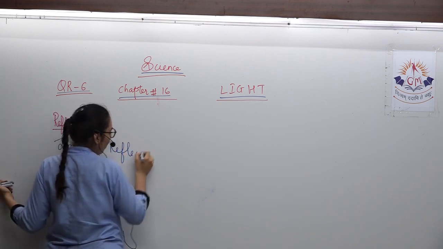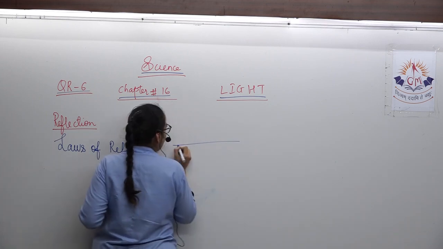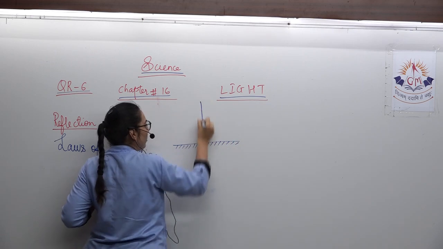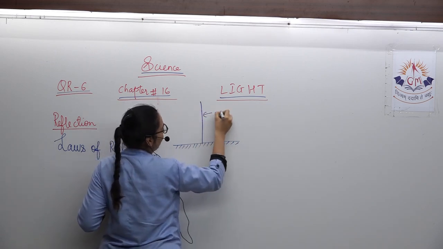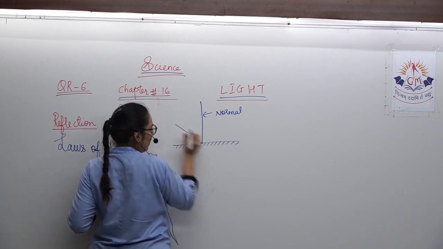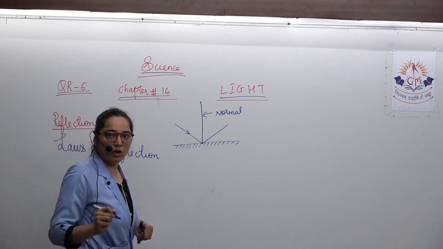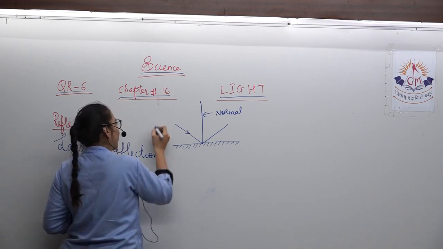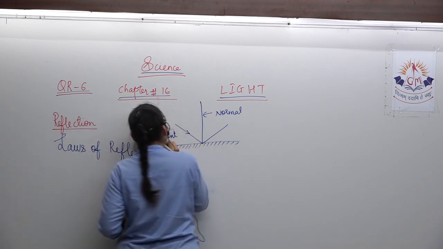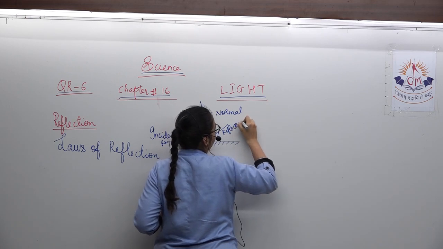For the laws of reflection, you need to understand this particular diagram. This is any surface. This is the normal. Normal means the line which is at 90 degrees at some point, and that point is the point of incidence. This is one ray, which is called the incident ray. The light ray which is incident is called the incident ray. The light ray which is reflected is called the reflected ray.